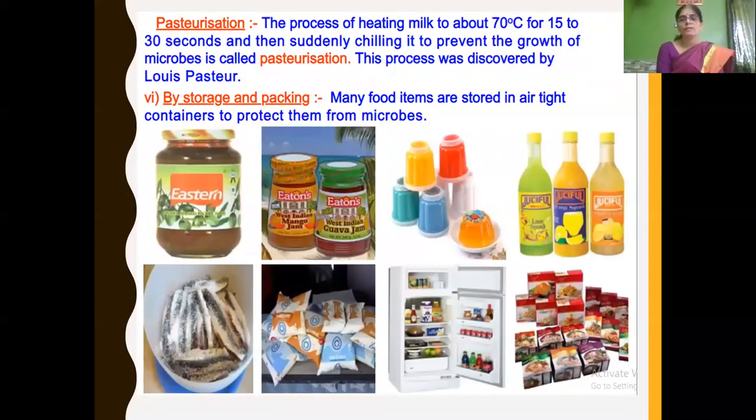And next we have learnt about pasteurization. The process of heating milk to about 70 degrees Celsius for 15 to 30 seconds and then suddenly cooling it to prevent the growth of microbes is called pasteurization. This process was discovered by Louis Pasteur. And the next method we have learned about is storage and packaging.